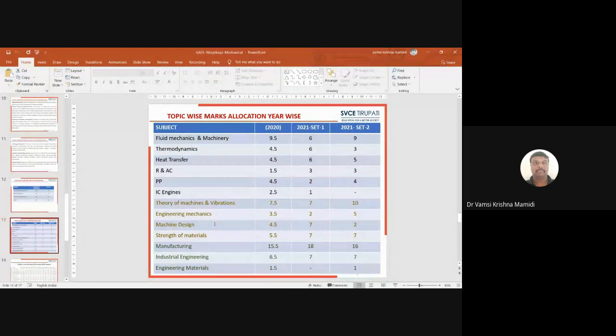So based on this, you can understand which subject comes under weightage. The first two sections, that is aptitude and mathematics, are related to other departments, whereas our core subjects, that is section 2, section 3, and section 4, we are going to discuss in these classes. Out of these, the first part belongs to fluid mechanics and thermal engineering, the second part is applied mechanics and design, and the third part is materials, manufacturing and industrial engineering.